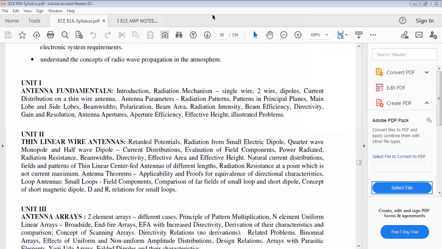During propagation, if the electric component is varied by 90 degrees for each wavelength, that is called circular polarization. Horizontal polarization, vertical polarization, circular polarization. If the electric and magnetic components have identical amplitudes, that is called circular. If non-identical, that is called elliptical. These are the different polarizations.